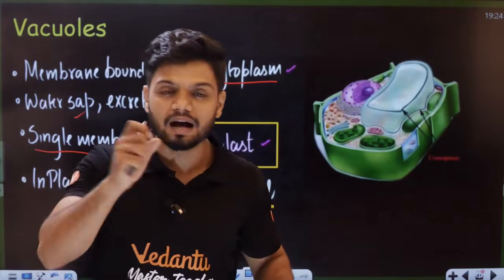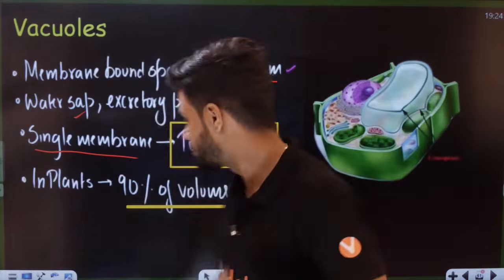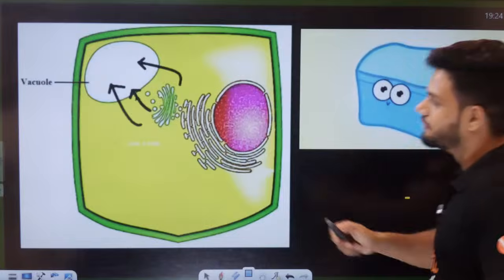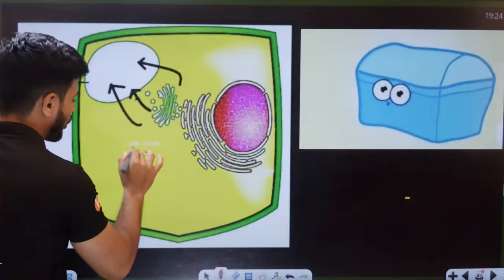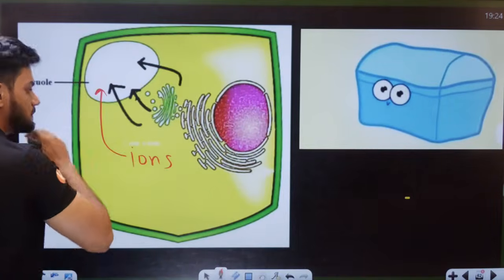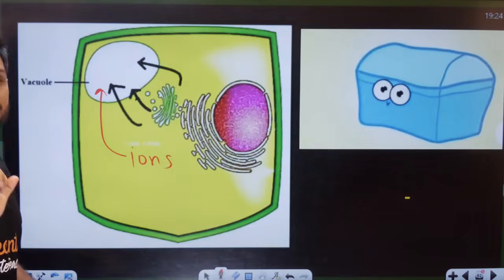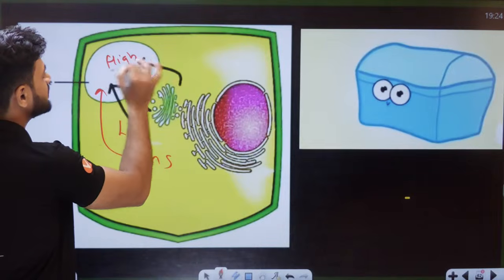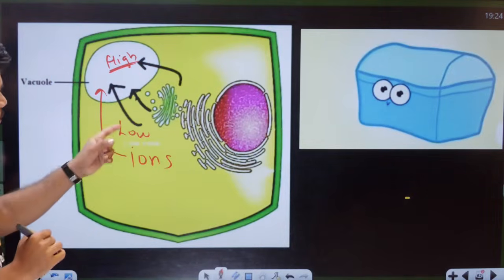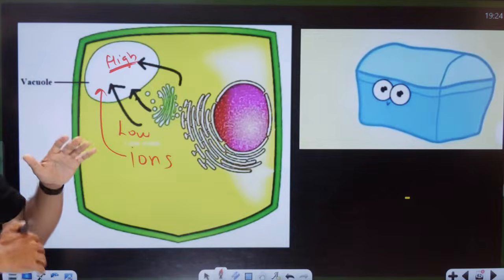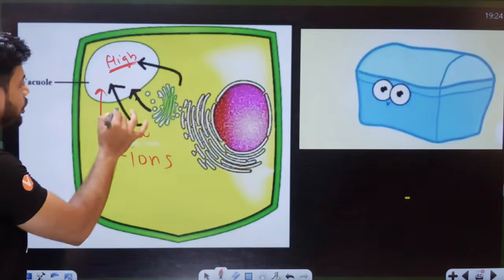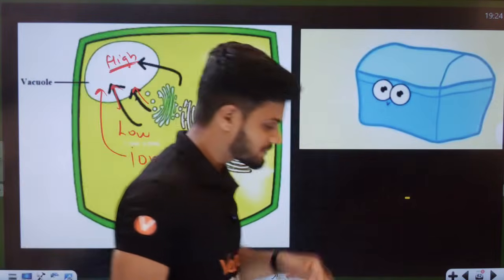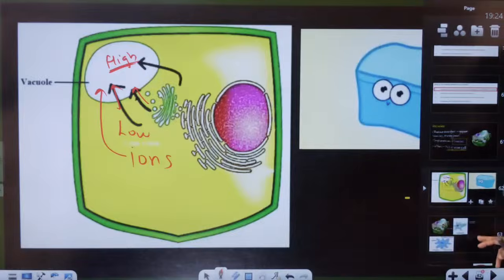This dustbin will allow all the ions to enter inside, that too from low concentration to high concentration, that is against the gradient. It may look cute as a dustbin. That is your vacuole, students.